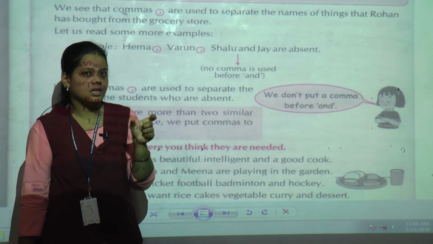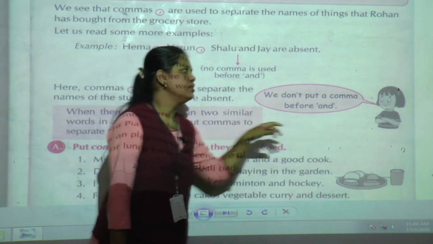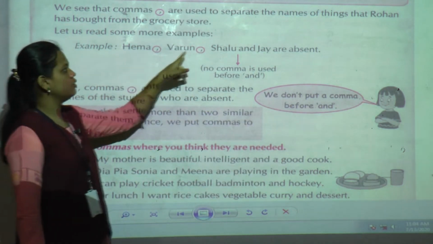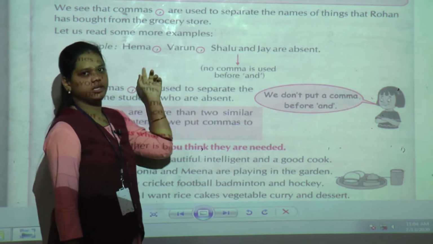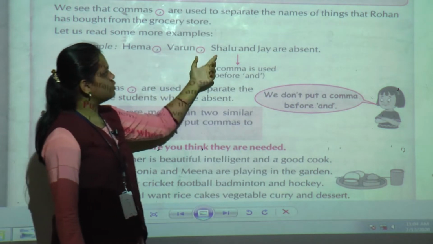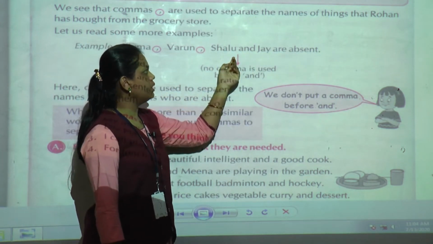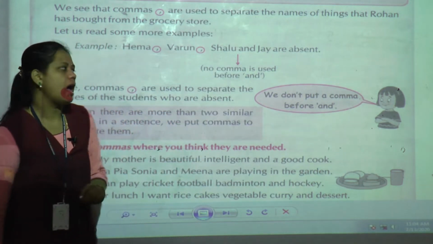If and comes, we don't put a comma before and. See the example: Hema, Varun, Shalu and Jay. There are 4 students' names given. So after 3 students, and Jay is given. Here no comma is given, so we do not give a comma before and.